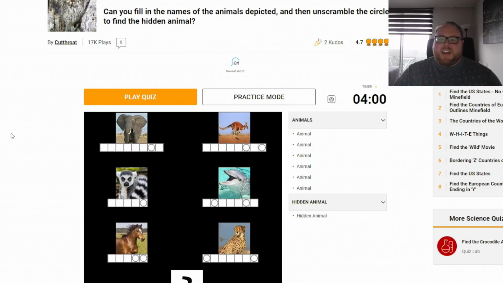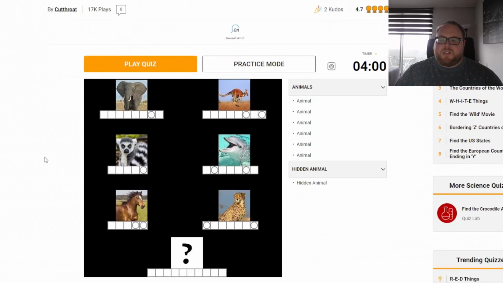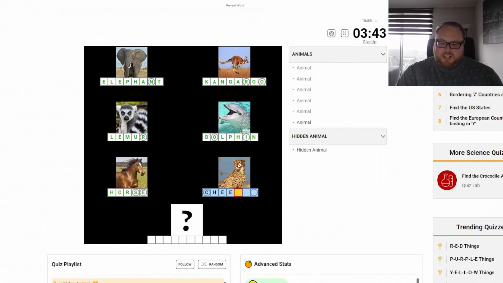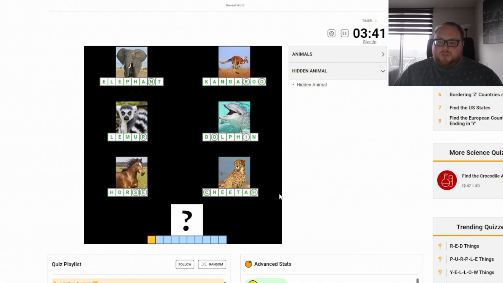All right, hidden animal. Can you fill in the names of the animals depicted, then unscramble the circled letters to find the hidden animal? Let's try. That's the elephant. That's the kangaroo. That's the lemur. That's a dolphin. That's a horse. That's a cheetah. All right, so